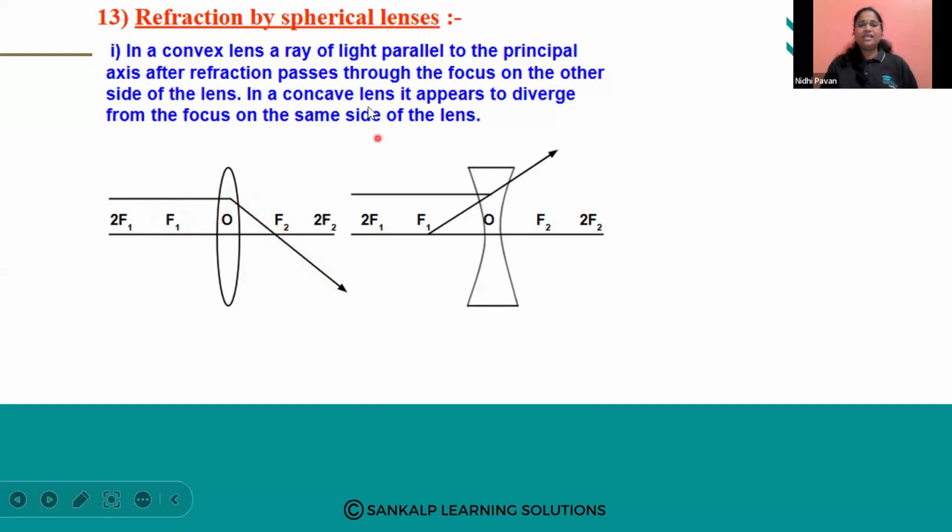Same way, in a concave lens, you can see that when a parallel beam of light travels parallel to the principal axis, it gets refracted. This is a refraction. When you imaginarily drag the refracted ray back, it appears to come from the point which is on the same side of the lens.